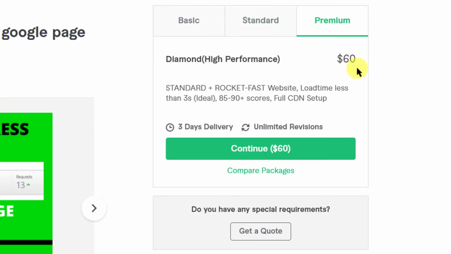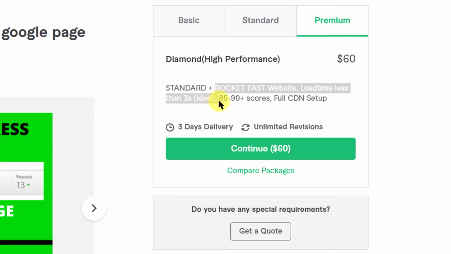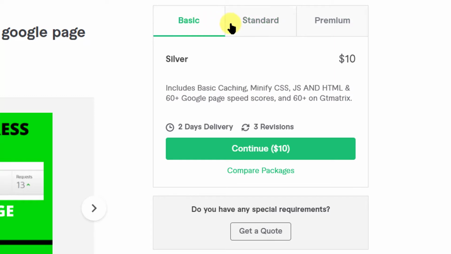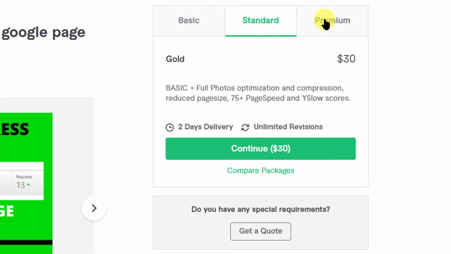The next package is Premium, which is Diamond High Performance, very nice, $60. Standard plus rocket fast website, load time less than 3 seconds, ideal, 85 to 90 plus scores, full CDN setup. Awesome. Now this is what normally everybody will look for, because the previous 2 are not much useful if you are actually looking for your page speed.